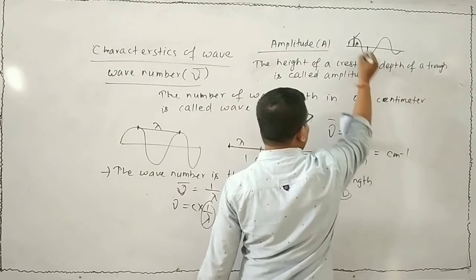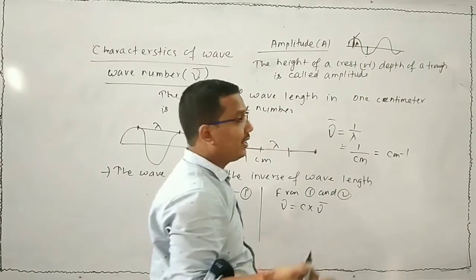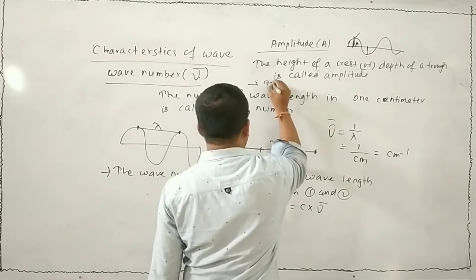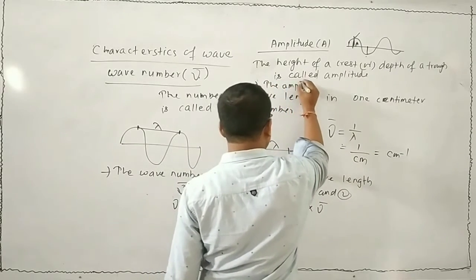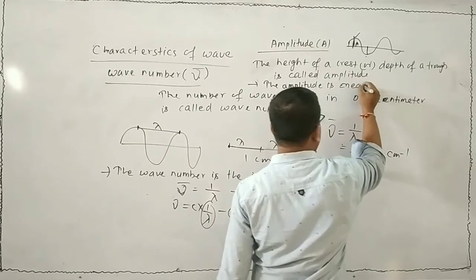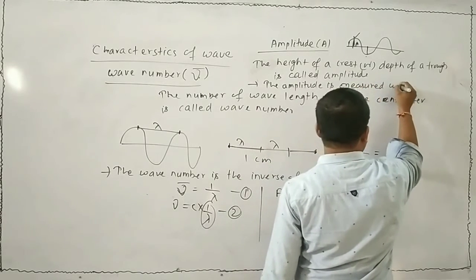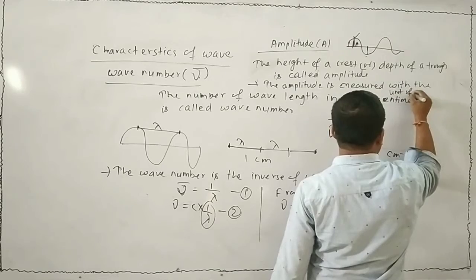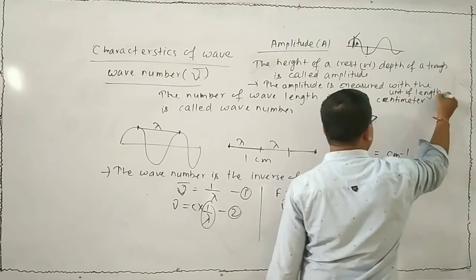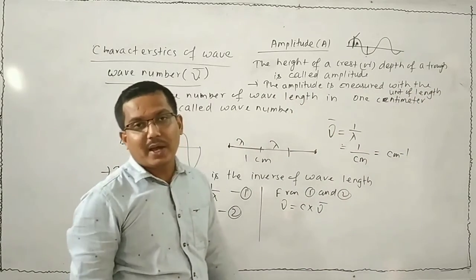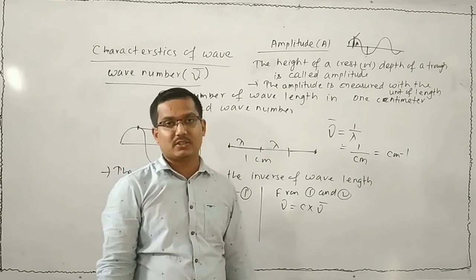It is a type of length, so it is measured with the unit of length. This is all about waves and their different characteristics.